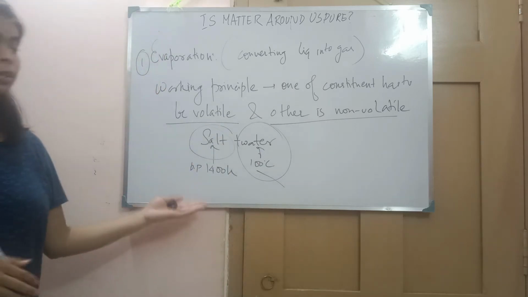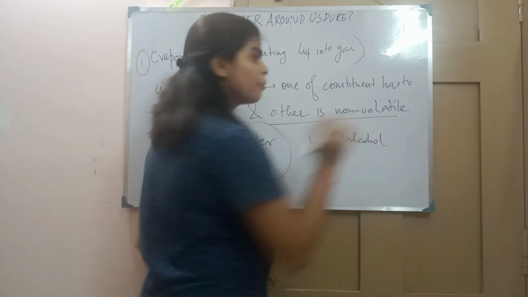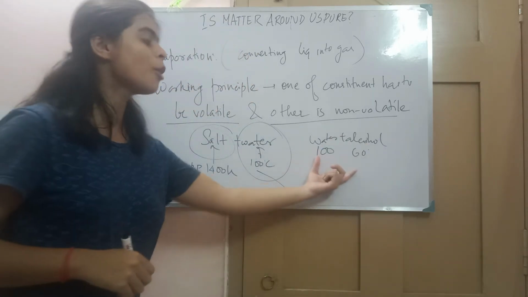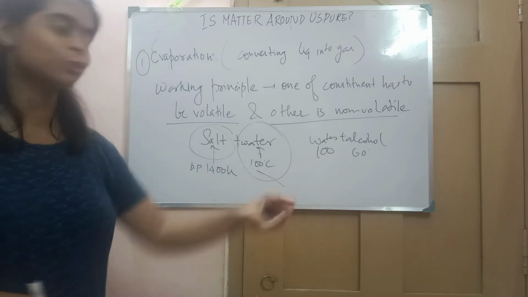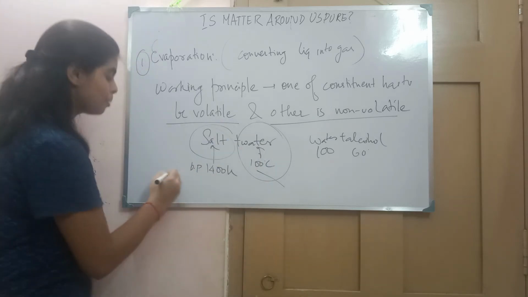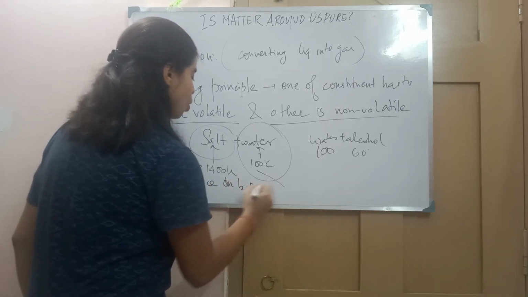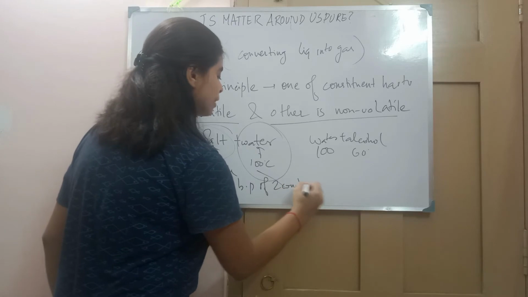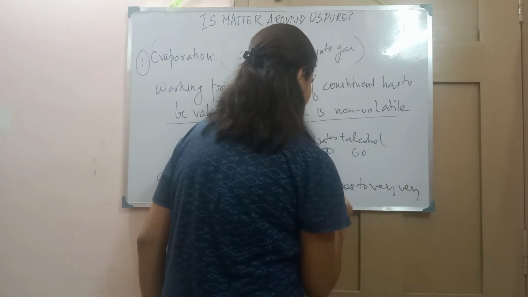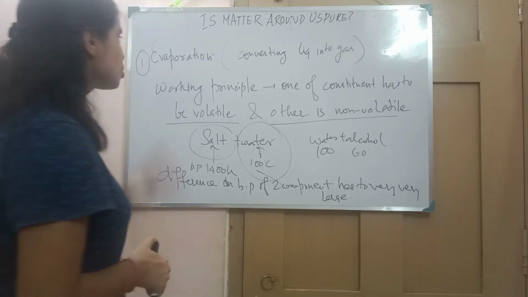But we cannot use this separation method for water plus alcohol, because both are volatile, at 100 degrees and 60 degrees. The difference in boiling point is not large, so in this case we won't use it. Remember, for evaporation, the difference in the boiling points of the two components has to be very large. Got it? Otherwise you cannot perform it. So this is evaporation.